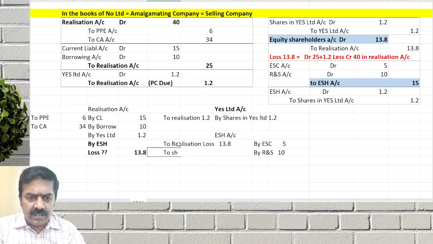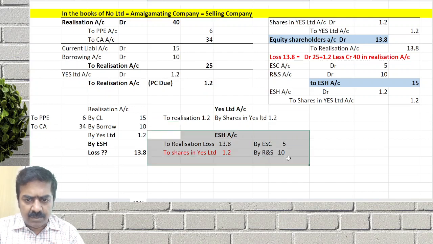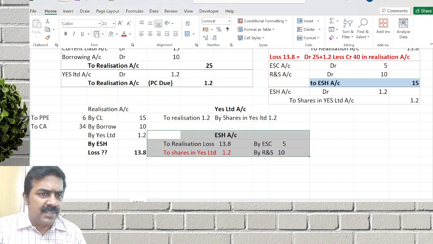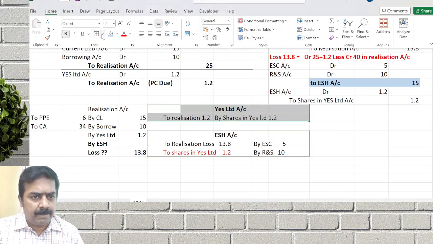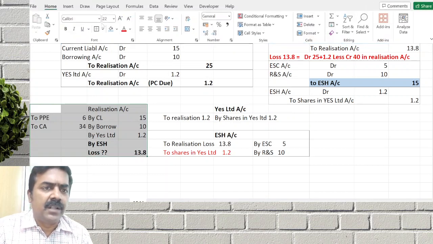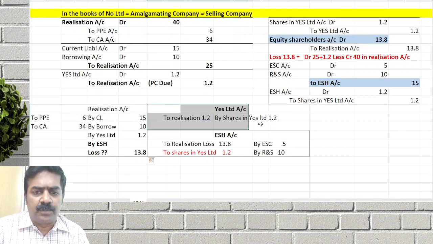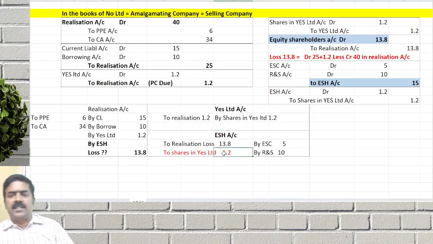The balancing figure is settled with shares in which company? Yes Limited. How much are we paying? 1.2. The balancing figure is settled to them. That is the equity shareholders account. If they had asked for the ledger account, this is what we would have done. Instead of that, in the same order, we pass which one? Journal entry. No need of ledger account. They ask you only which one? Journal entry in the books of both the purchasing company as well as which company? Selling company. No balance sheet is asked actually.